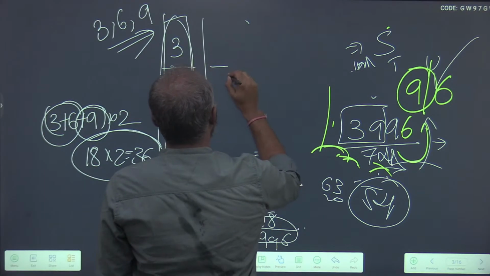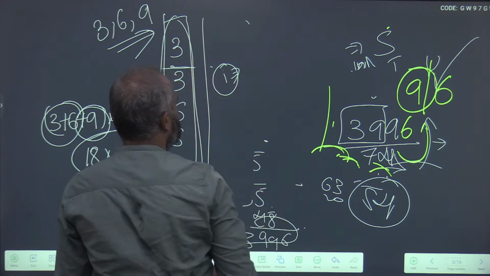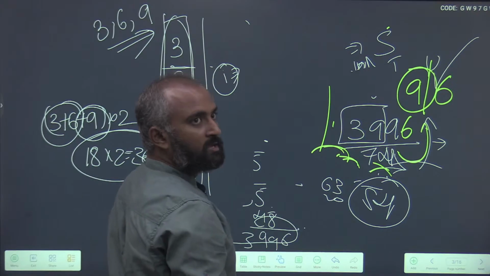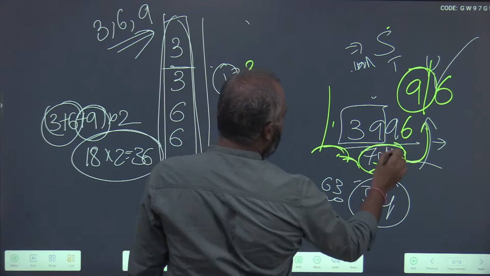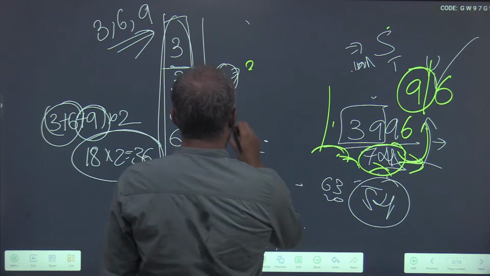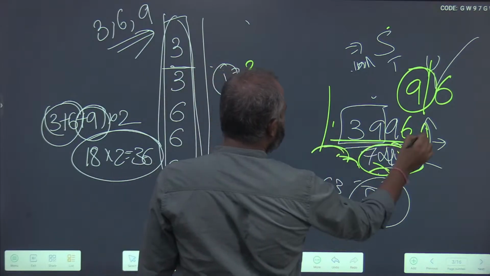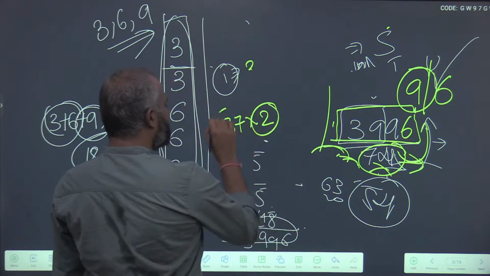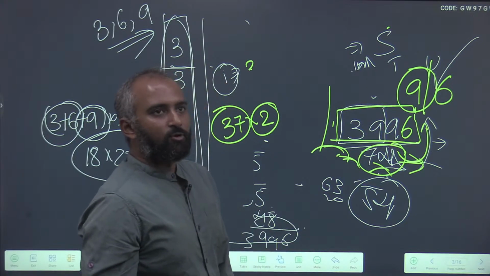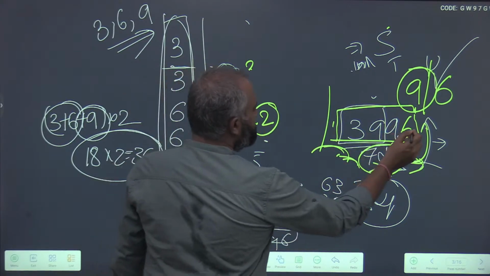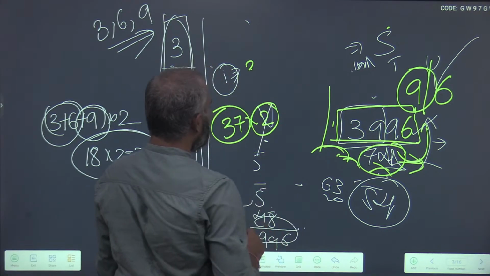Second one is just, find out what is 74 made up of. 74 prime factors, 37 into 2. So if this number is divisible by both 2 and 37, then the whole number is divisible by 74. You see, the unit digit 6 is even, so it is definitely divisible by 2.